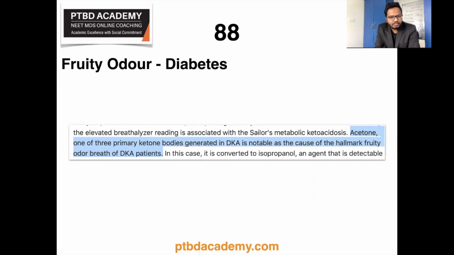So as you know, acetone, one of the three primary ketone bodies generated in diabetic ketoacidosis, is notable as a cause of the hallmark fruity odor on the breath of diabetic ketoacidosis patients. Diabetic ketoacidosis is a severe medical condition involving uncontrolled hyperglycemia and ketoacidosis resulting from impaired insulin utilization. The biochemical response to insulin resistance or deficiency is a ketotic state in which fatty acids are converted to ketone bodies as an alternative energy source.